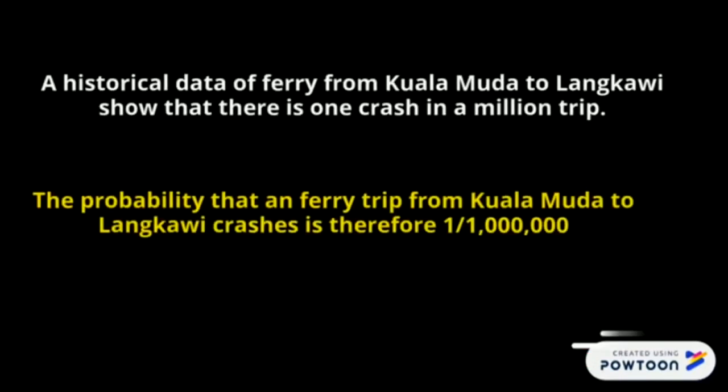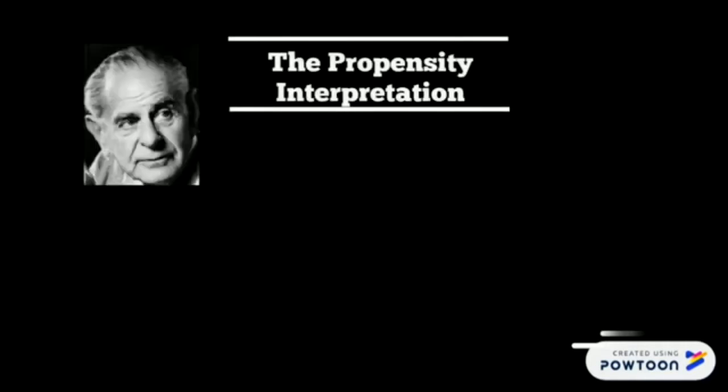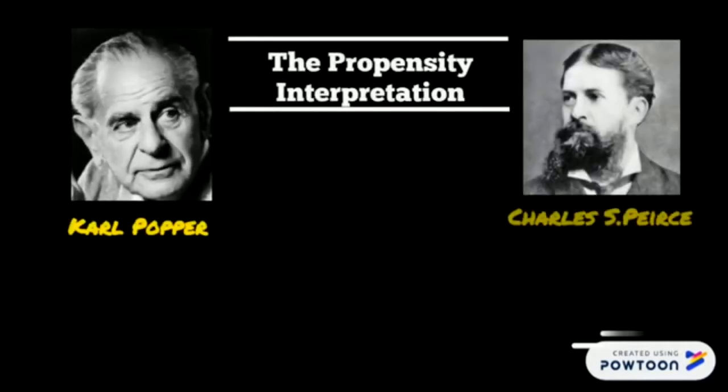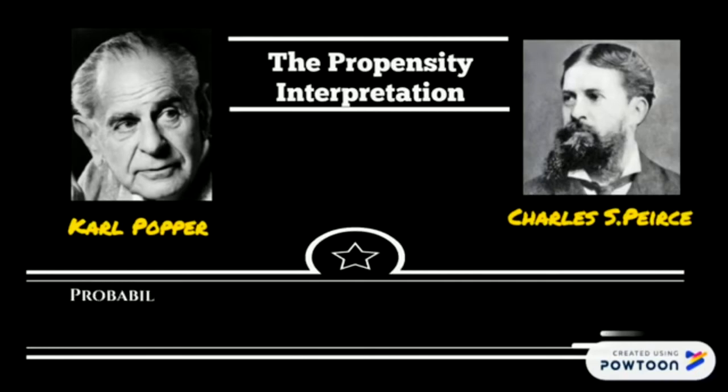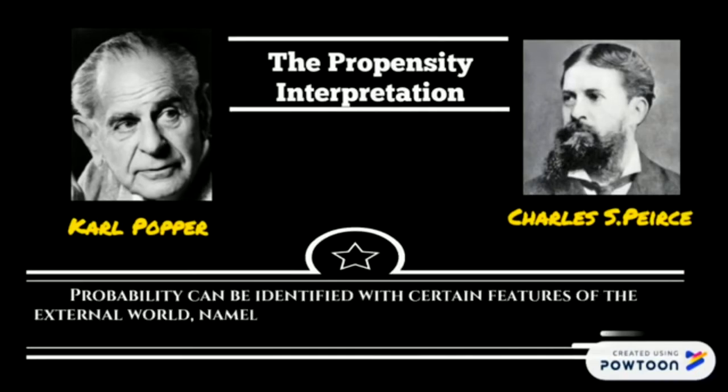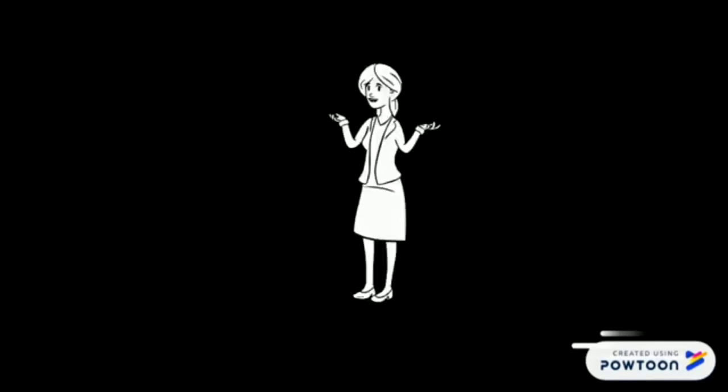Another example of historical data: the ferry from Kuala Muda to Langkawi shows that there is one crash in a million trips. The probability that a ferry trip from Kuala Muda to Langkawi crashes is therefore 1 over 1 million. The propensity interpretation was developed by Karl Popper and Charles Peirce. Probability can be identified with certain features of the external world, namely the propensity or tendency of an object to give rise to a certain effect.